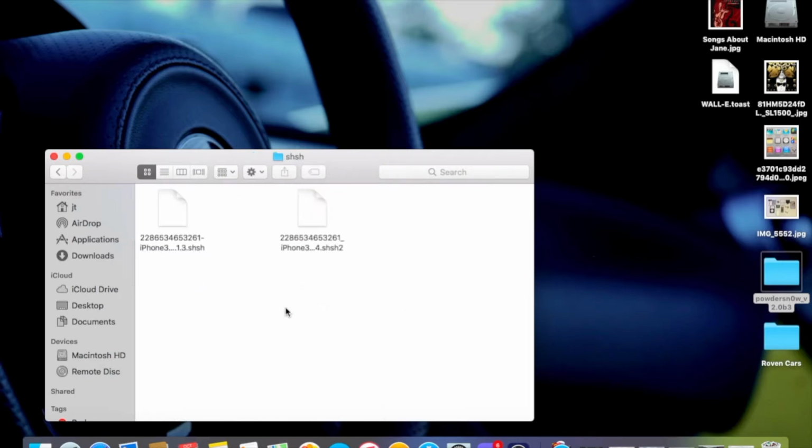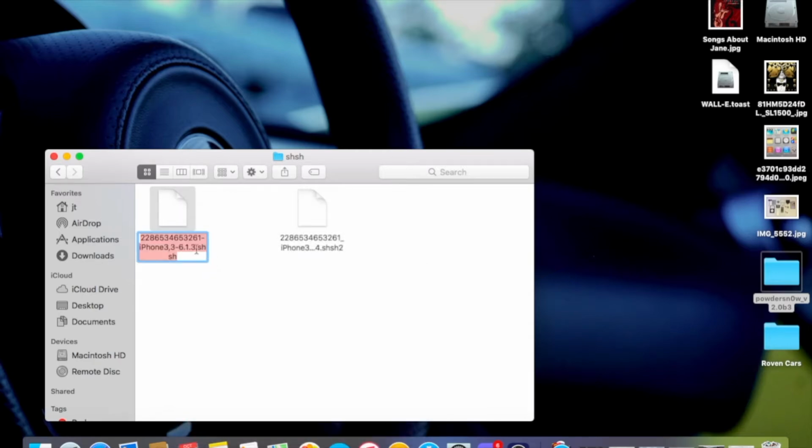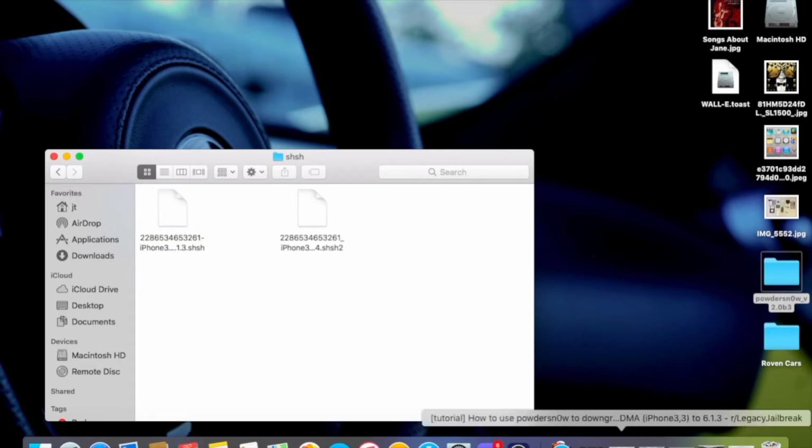This is where you put your SHSH blobs. Make sure the 7.1.2 is SHSH2 and the 6.1.3 is SHSH. It's going to look like this. When you have it like that, let me show you the website.